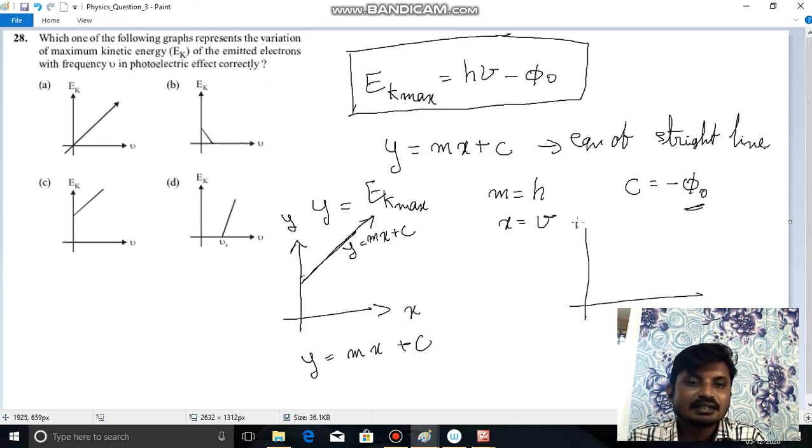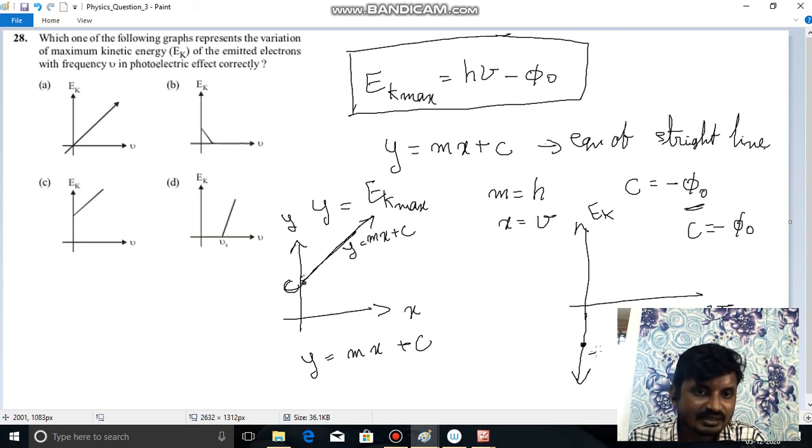In the same manner, let us take Ek versus nu. But here the c is taken as minus phi naught. So the phi naught starts somewhere on the negative axis. That means this is phi naught.